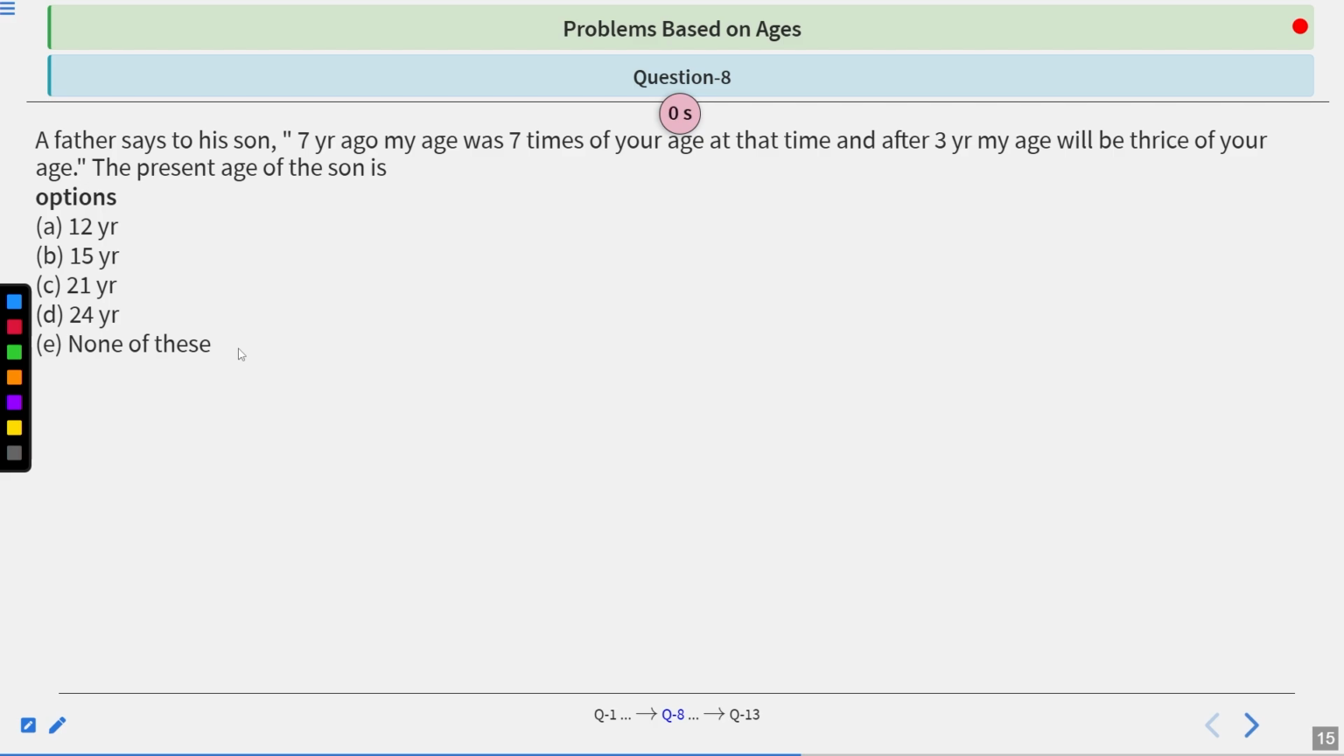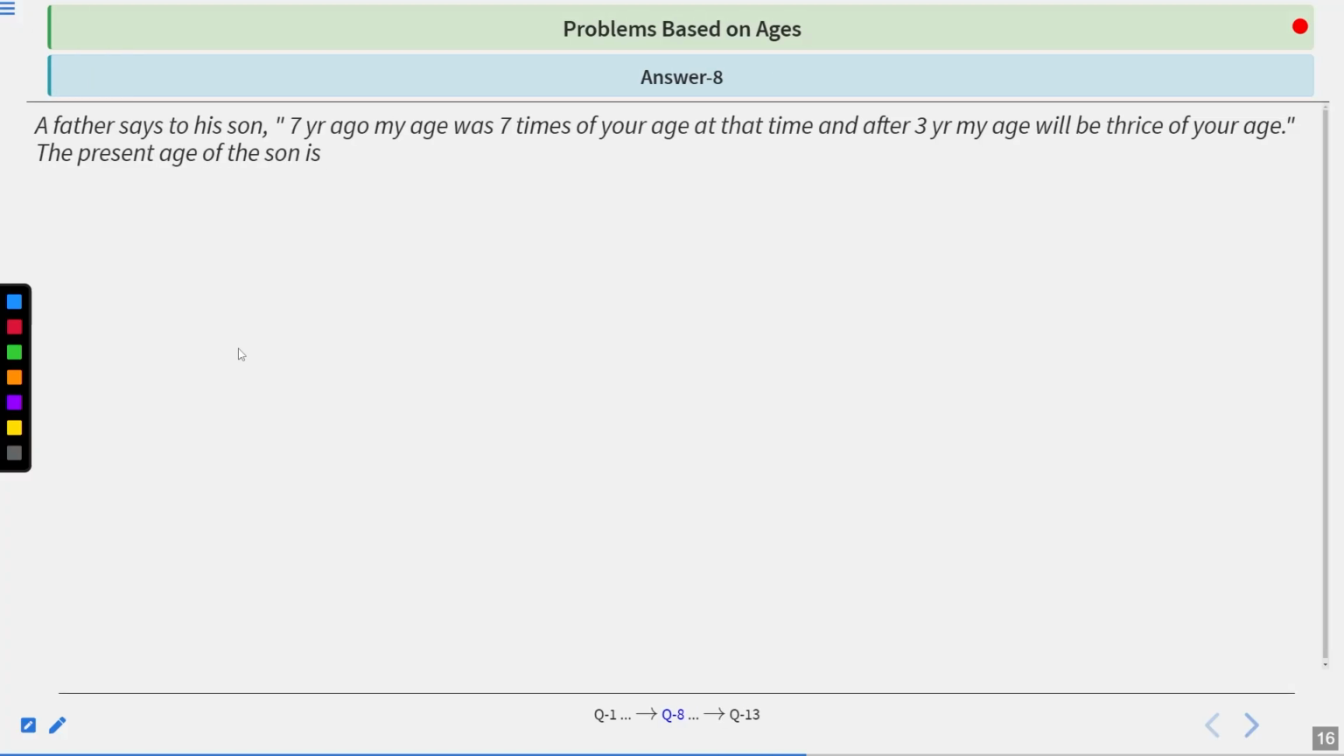Now time's up. Let's see the solution of this question. So the question is, a father says to his son, 7 years ago, my age was 7 times of your age at the time, and after 3 years, my age will be thrice of your age. So the correct answer of this question is A, 12 years. Now see the solution of this question.